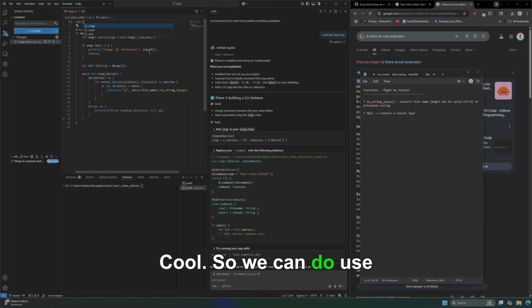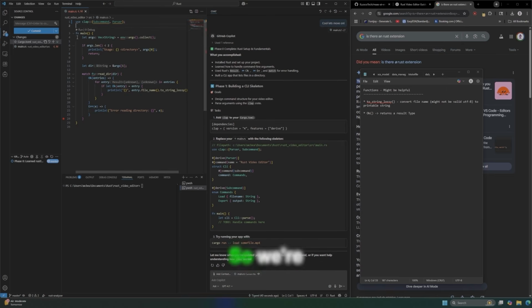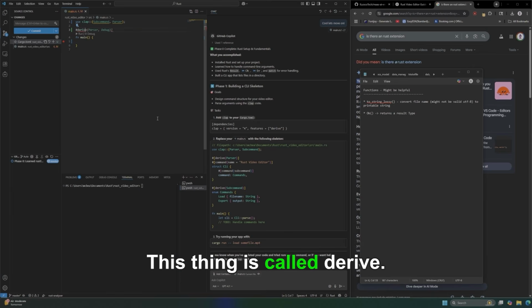Cool. So we can do use clap, and then we can do Subcommand and Parser. Why is this not working? What's wrong with this? So that's done. So we're going to get rid of this if we need it. We'll build it again. This thing is called derive. Don't know what it does. Probably learn it soon.